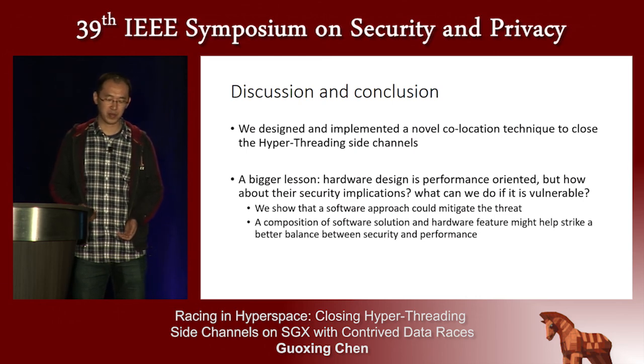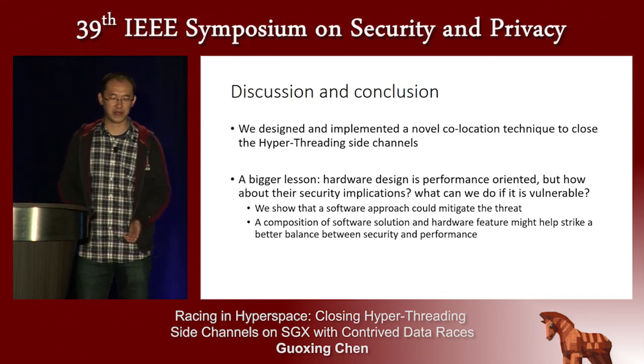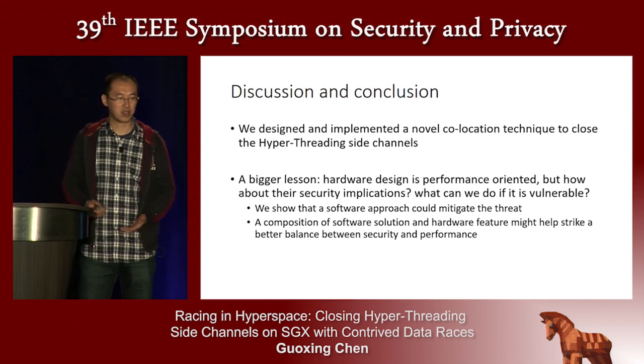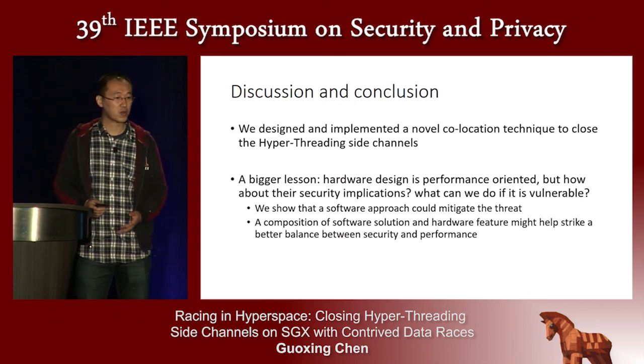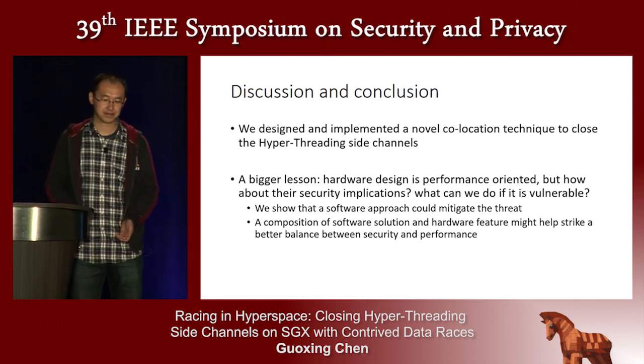But in future, we believe that a composition of software solution and hardware features might help strike a better balance between security and performance. For example, if Intel could temporarily shut down hyper-threading when the CPU runs the enclave code, the problem can be simplified.